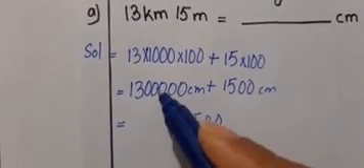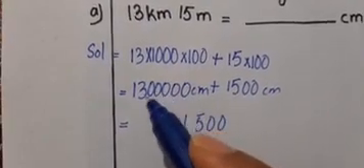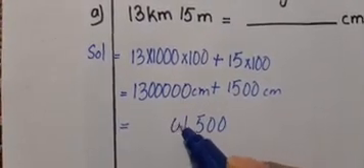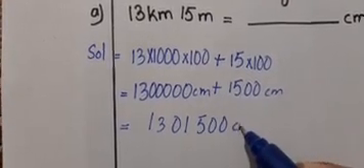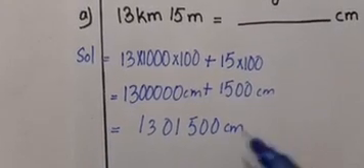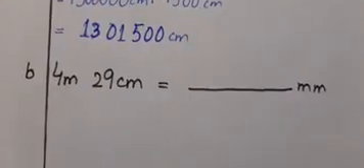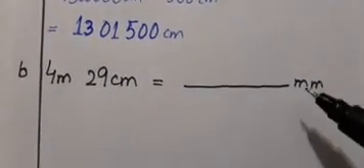for the 4 digits, here comes 1500, 1, 2, 3, 4 digits and then 0, 3, 1 centimeters. It is 1,301,500 centimeters. So boys, here is the second sum, 4 meter 29 centimeter into millimeter.